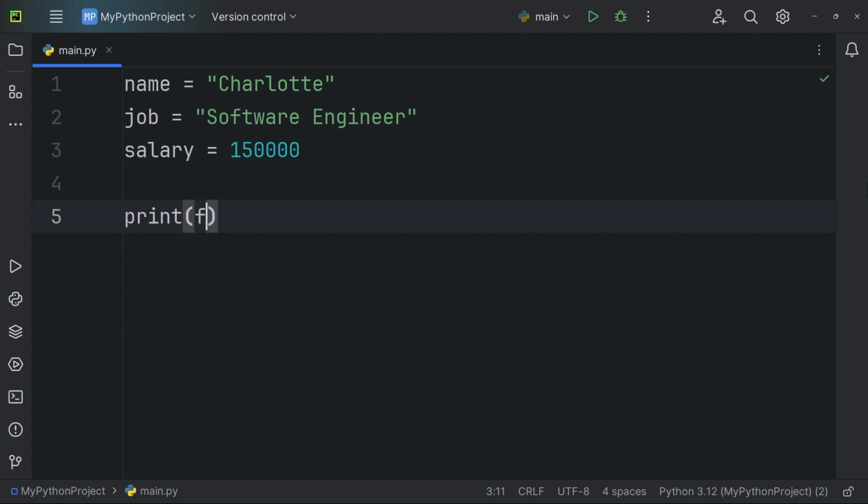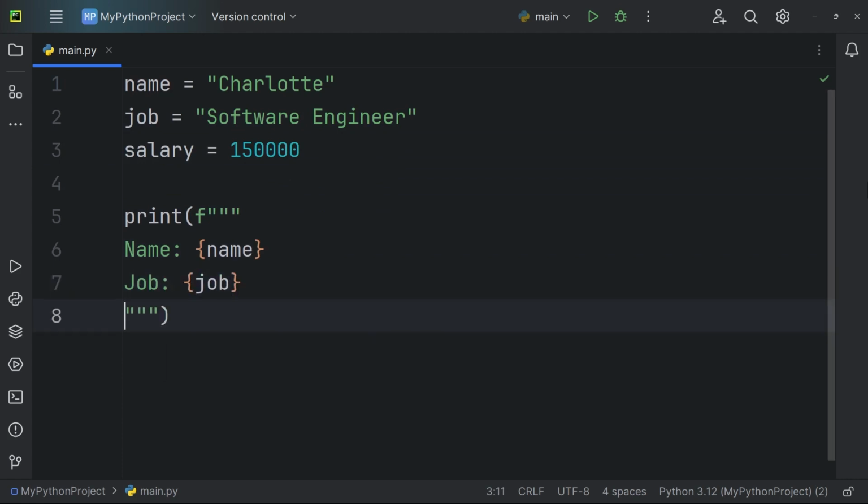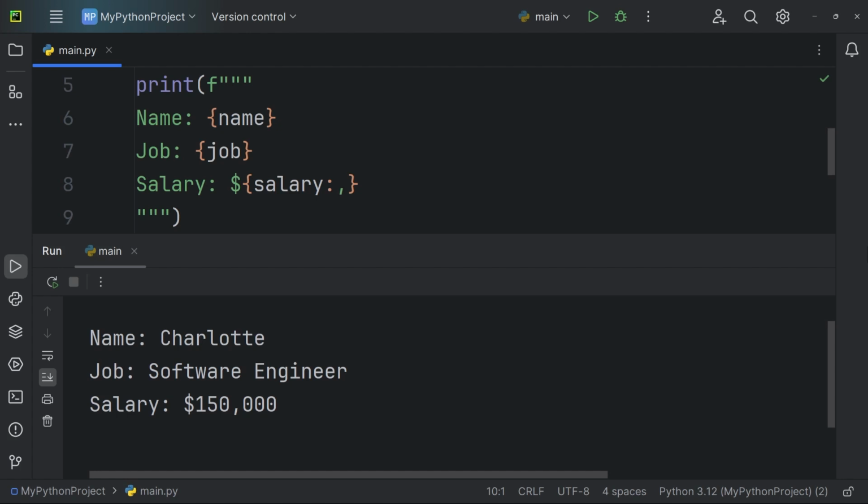Print F, triple double quotes. Name, colon, curly braces name. Job, colon, curly braces job. Salary, colon, $, curly braces salary, colon, comma. We press the Run button to start the program. The print function shows a neatly arranged multi-line text on the output.